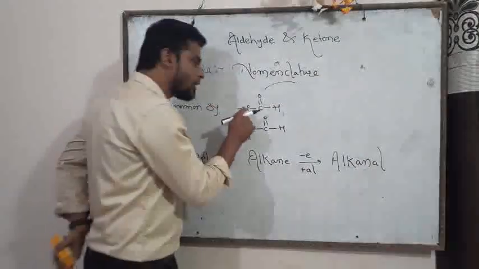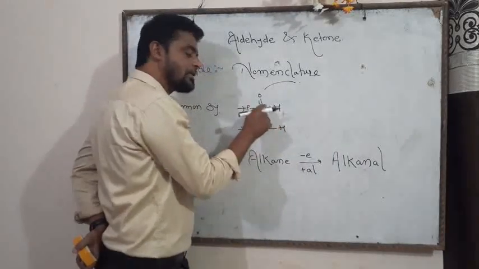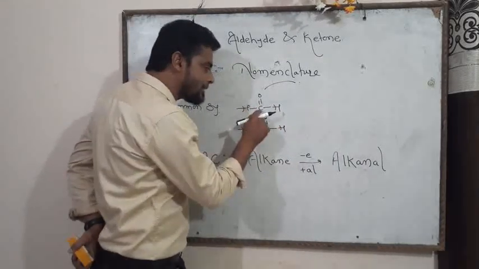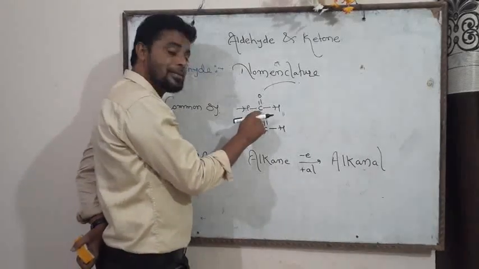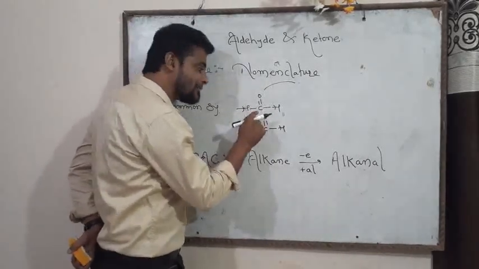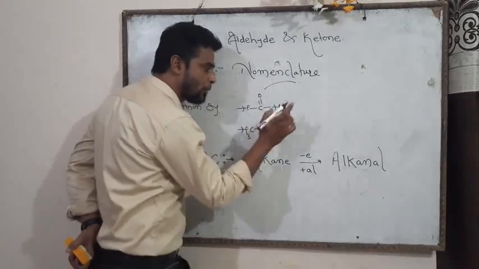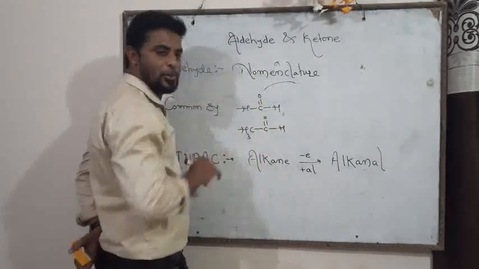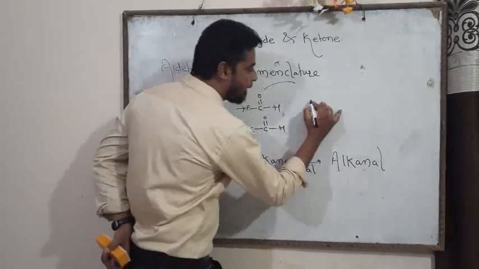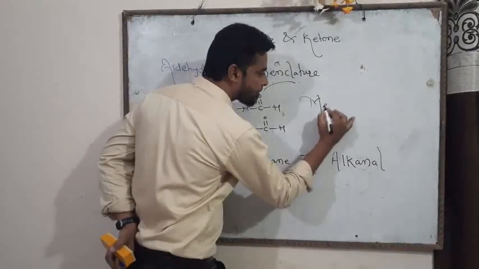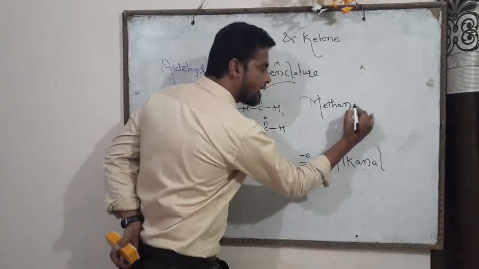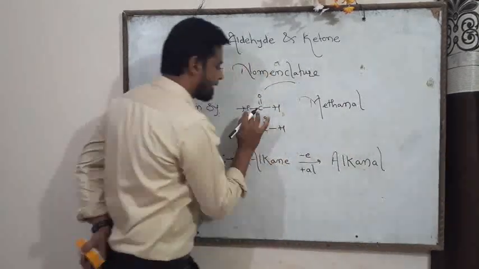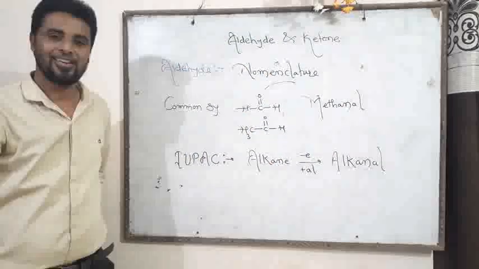Therefore, in case of HCOH, which is formaldehyde, as there is one carbon atom, the parent alkane is methane. But as there is a presence of COH group, in IUPAC it is called methane, E replaced by al, that is methanal.